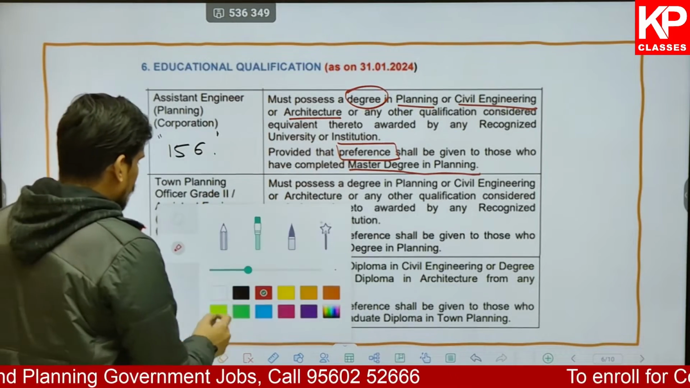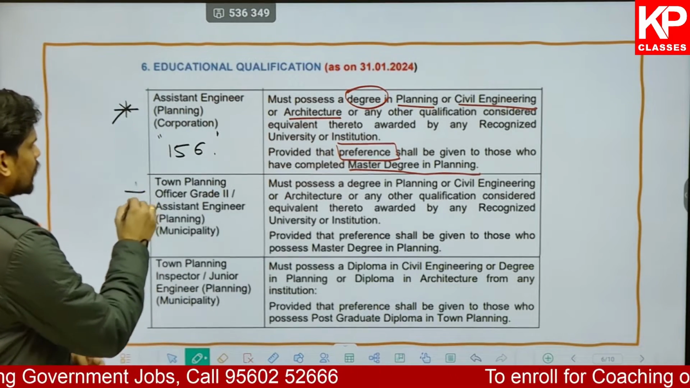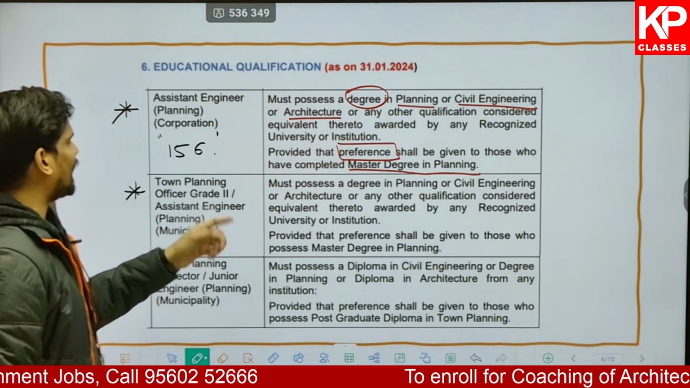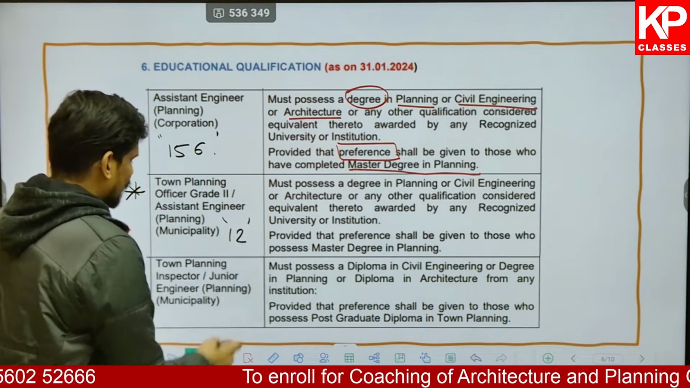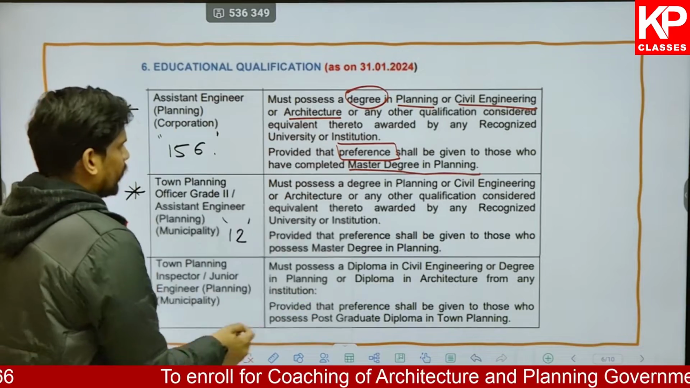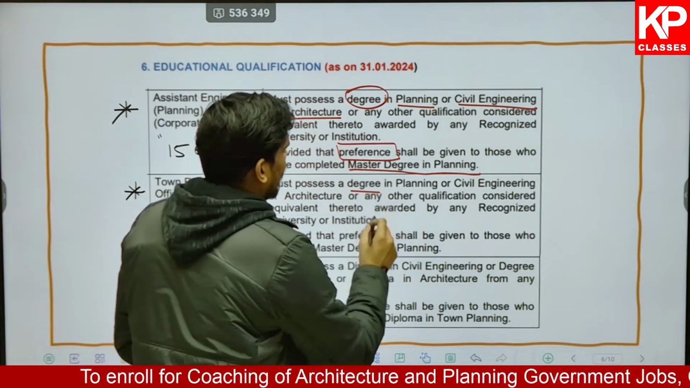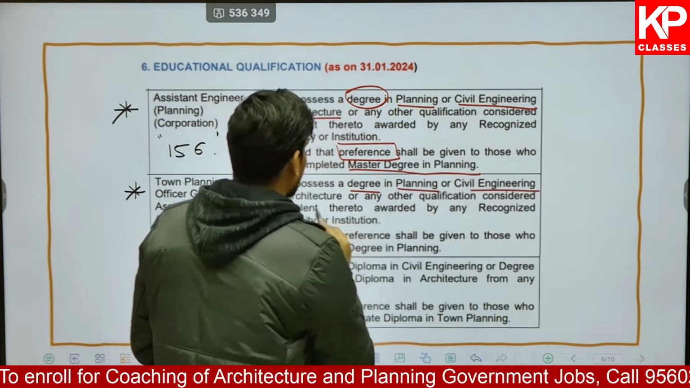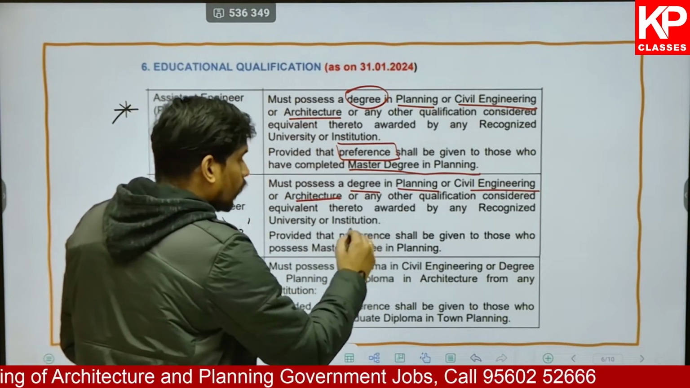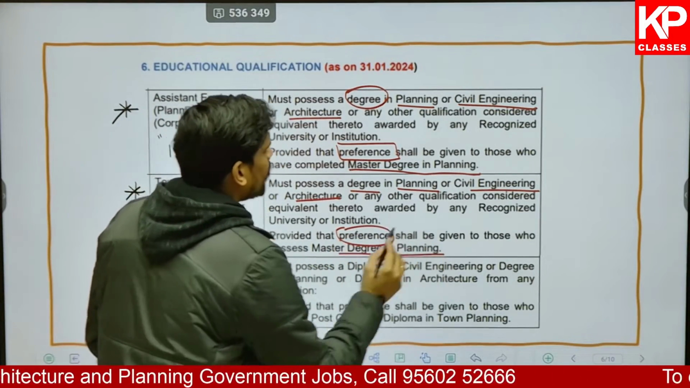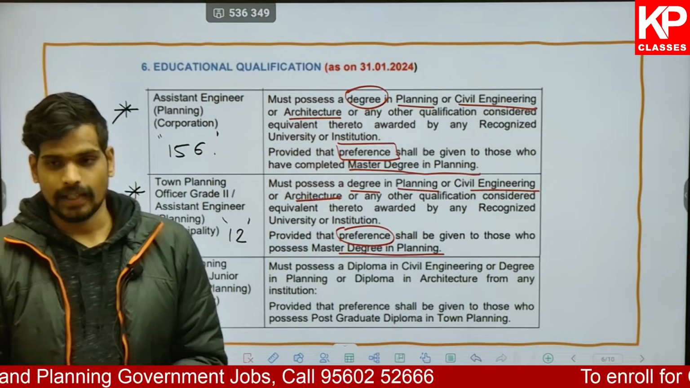Similarly, you also have 12 posts, like I told you, for assistant engineer planning or town planning officer grade 2. There are a total of 12 posts at this particular level, and for this also the requirement is the same. It is a bachelor's degree in planning or civil engineering or architecture or equivalent, and preference would be given for those who have a master's degree in planning. So it is again the same.